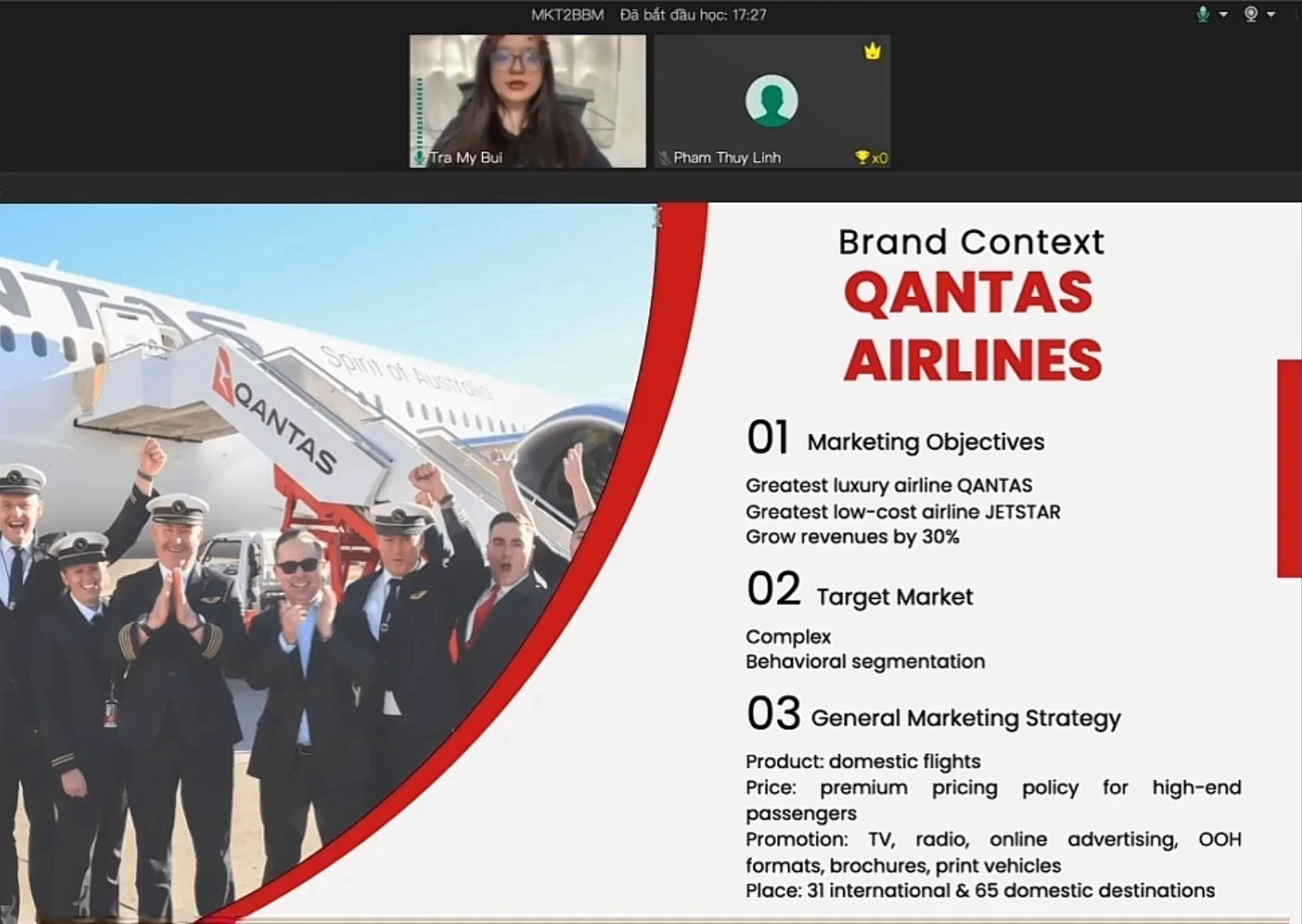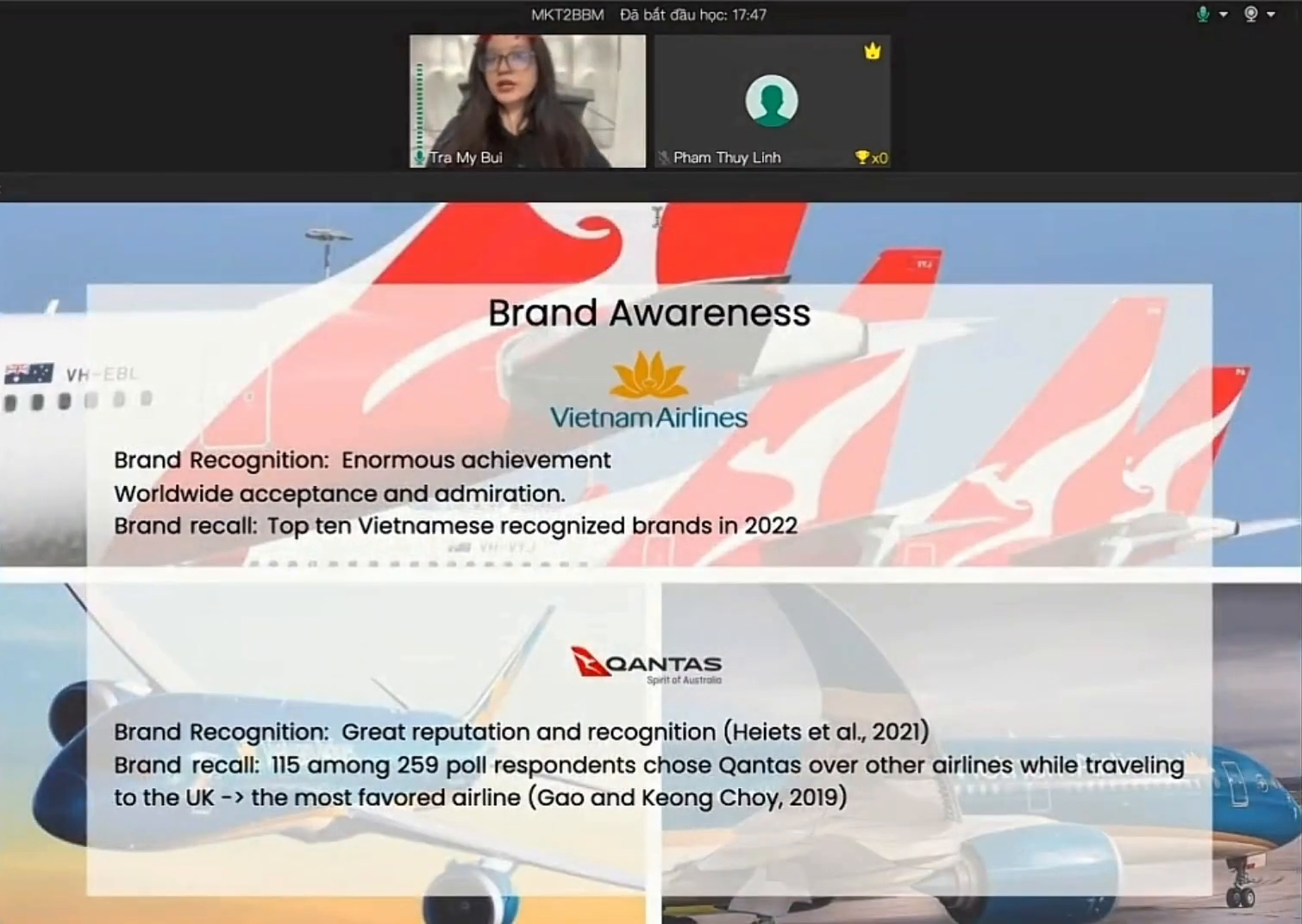Talking about the 4Ps marketing, they focus on domestic flights as their product, adopted a premium pricing policy for its high-end passengers, large promotion advertisement, and about the place, they have 31 international and 65 domestic destinations. Now let's move on to the brand awareness.